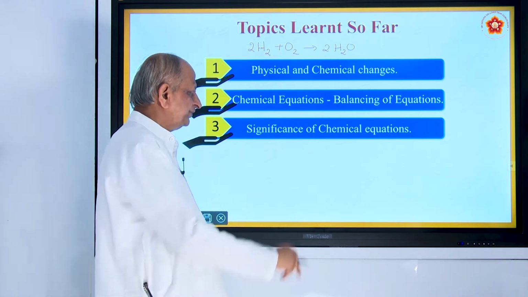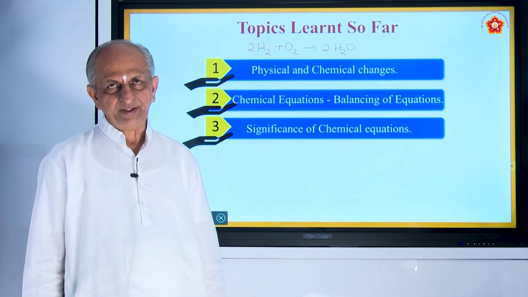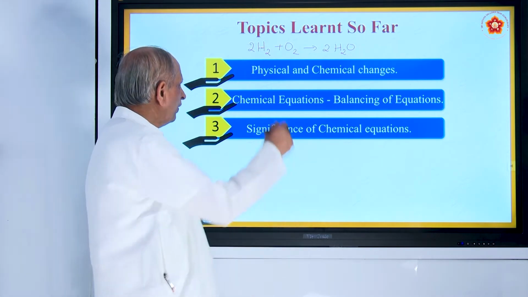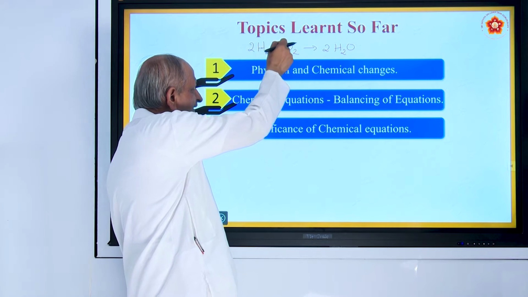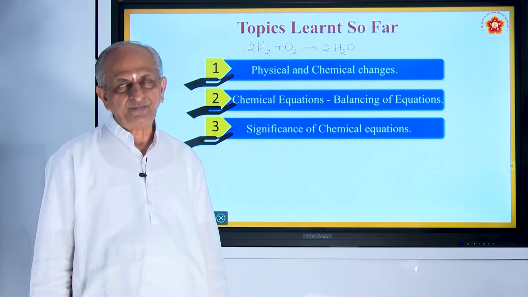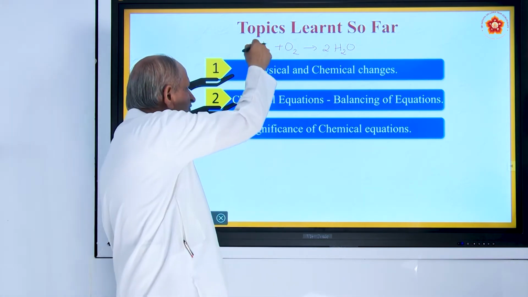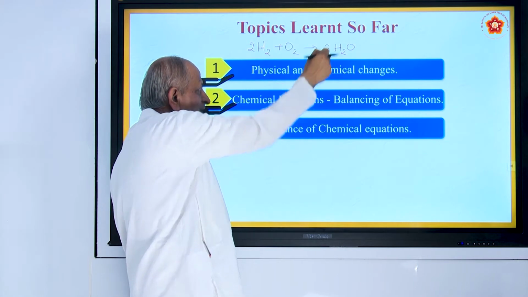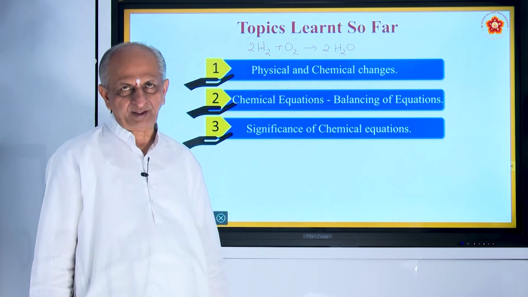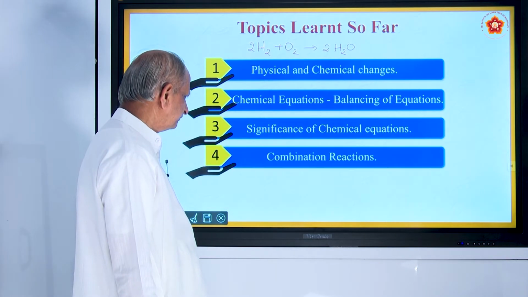Also we have seen the significance of chemical equations. Means when you say 2 volumes of hydrogen combine with 1 volume of oxygen to form 2 volumes of water, or you can say 2 moles of hydrogen combine with 1 mole of oxygen to form 2 moles of water. That is the significance of chemical equations.